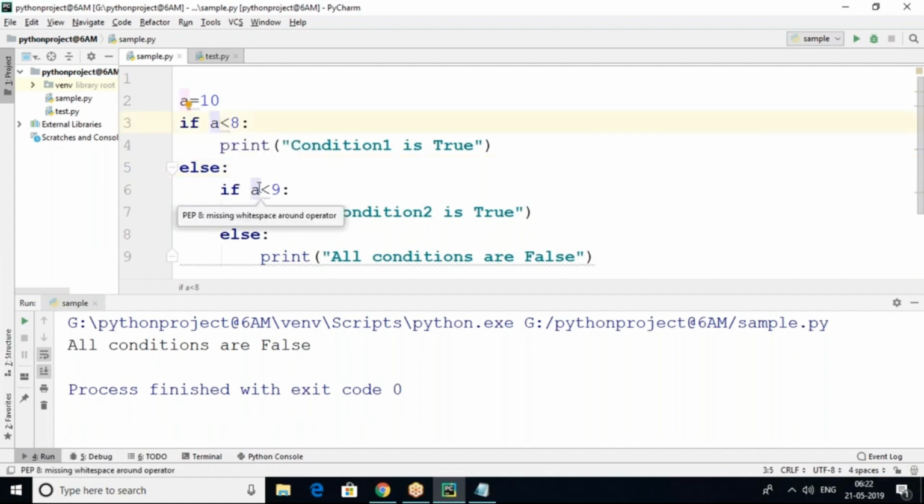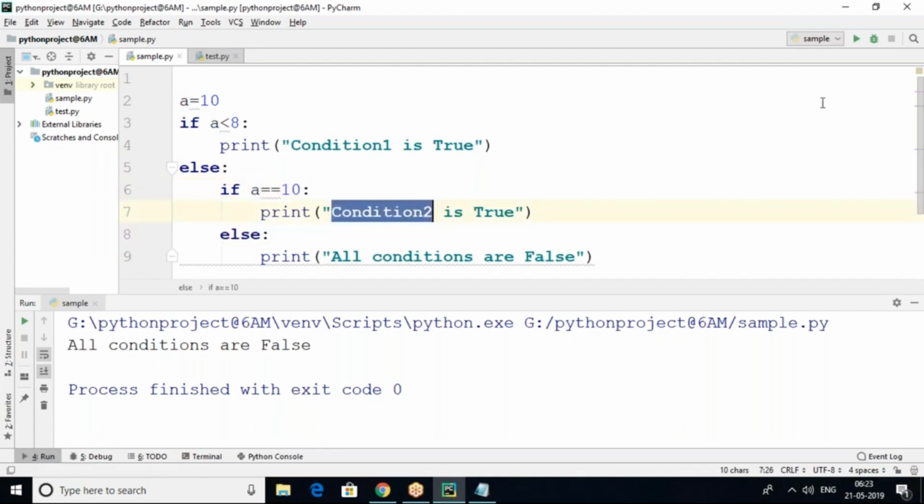For example, here I'm comparing a less than or equal to 10, or else we can compare with a equals to 10. So the first condition, less than 8, is checked and it is false. Immediately it goes to the else part. In the else part, the if block is correctly executed, because a equals 10. So condition 2 is true, and there is no chance of this else part. When I execute, condition 2 is true.